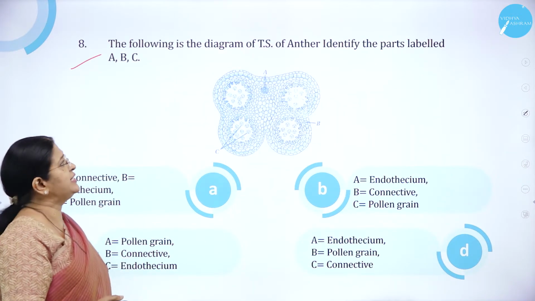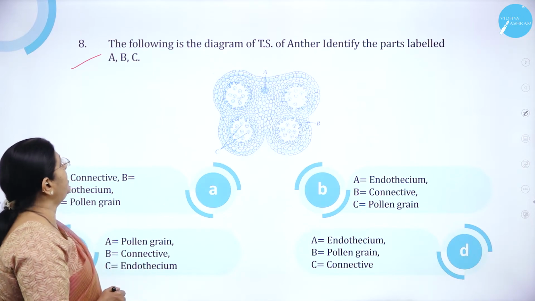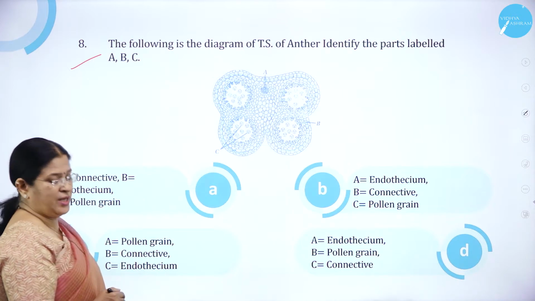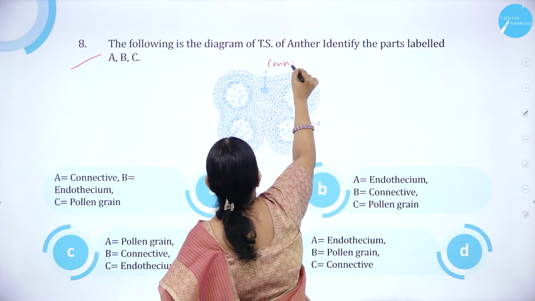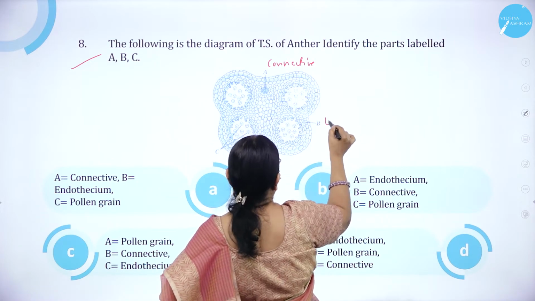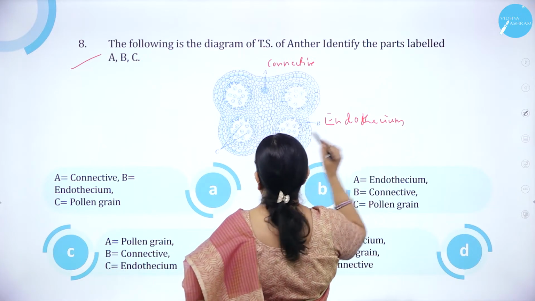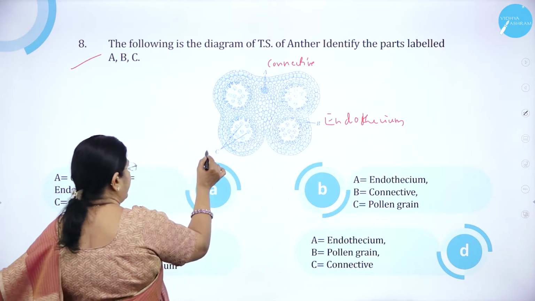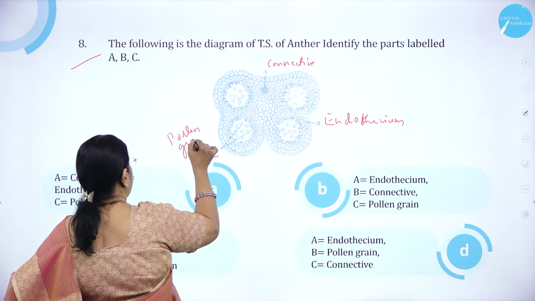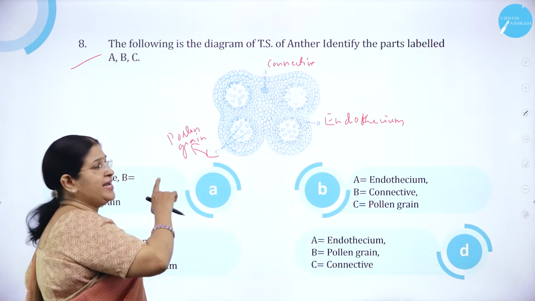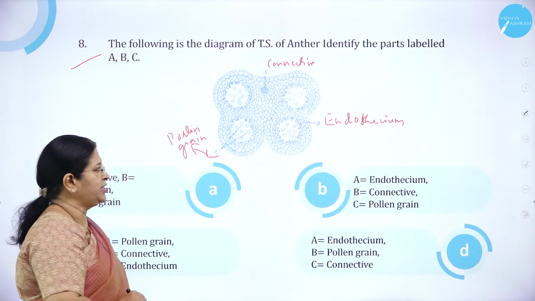The following is the diagram of TS of anther. Identify the parts labeled A, B and C. We know that here, if you see, this is the connective, and B is the endothecium, and here you can see the pollen grains. So this is the pollen grain. So A is connective, B is endothecium and C is pollen grain.